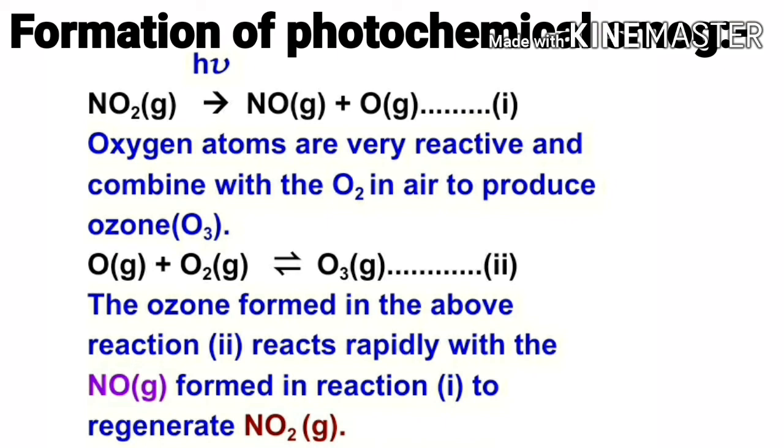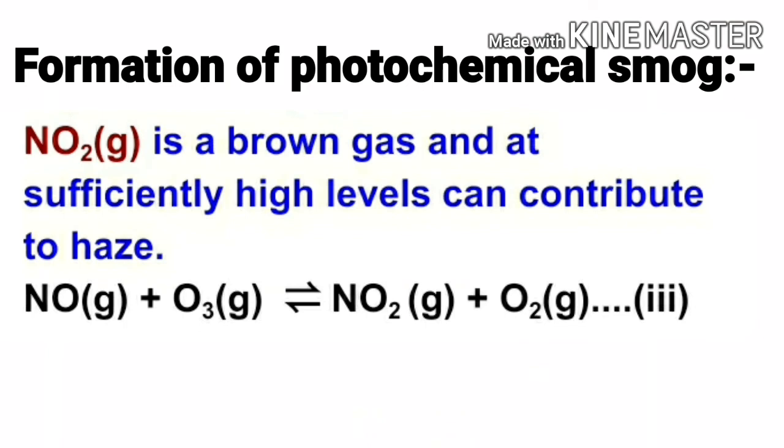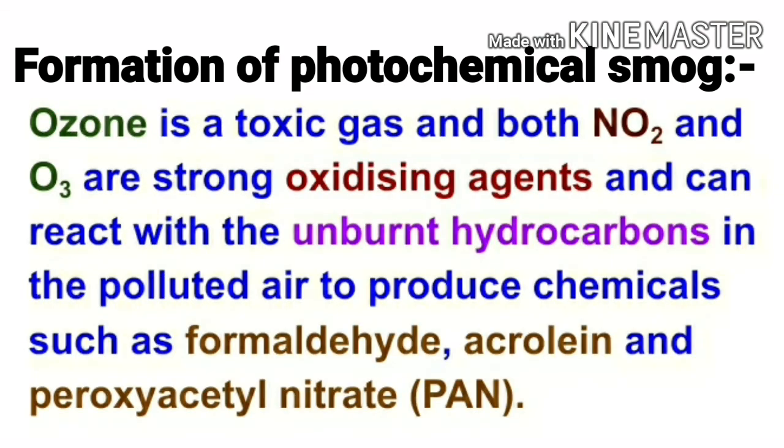The ozone formed in the above reaction 2 reacts rapidly with the nitric oxide gas molecules formed in reaction 1 to regenerate nitrogen dioxide gas molecules. Nitrogen dioxide gas is a brown gas and at sufficiently high levels can contribute to haze. So the reaction is 1 mole of nitric oxide gas molecules reacts with 1 mole of ozone gas molecules to produce 1 mole of nitrogen dioxide gas molecules and 1 mole of oxygen gas molecules.